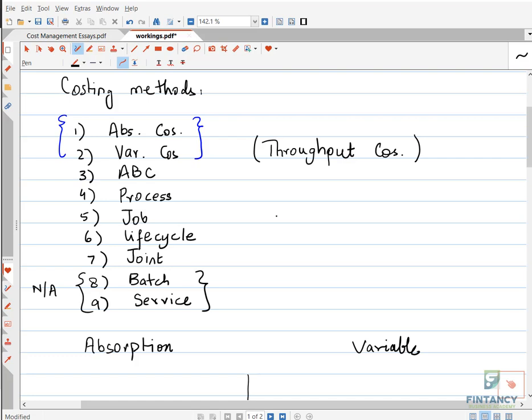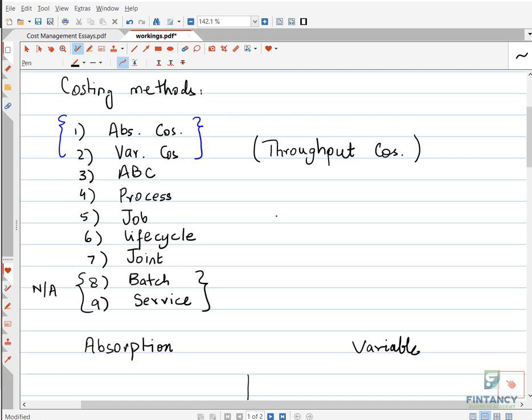Similarly, those companies which are research and development companies, like mobile companies, medicine companies, will use life cycle costing. Why? Because in life cycle costing, we consider all the cost throughout the life cycle, including the research and development cost. So that is a unique method. Life cycle costing is the only method in which we consider marketing and selling and admin, after sales service support, research and development, everything as part of the product cost.